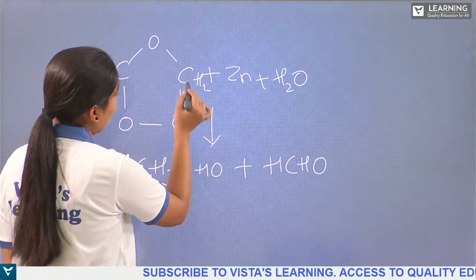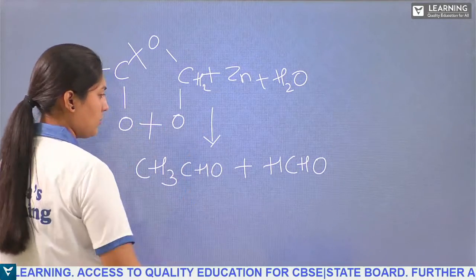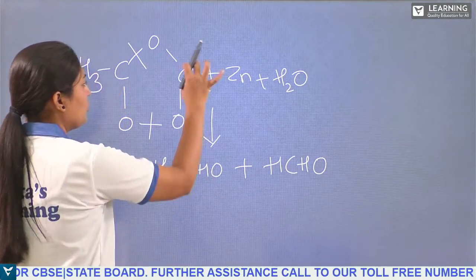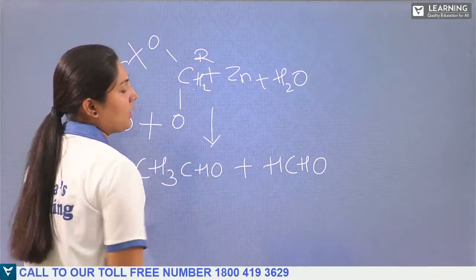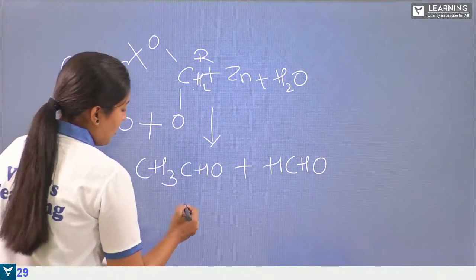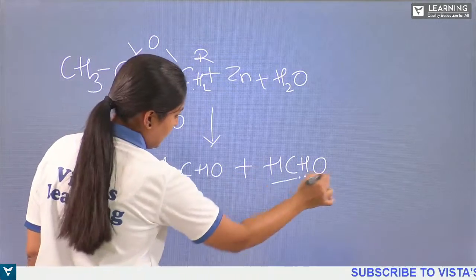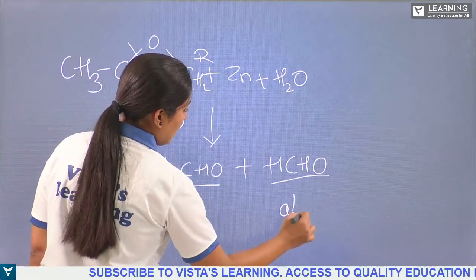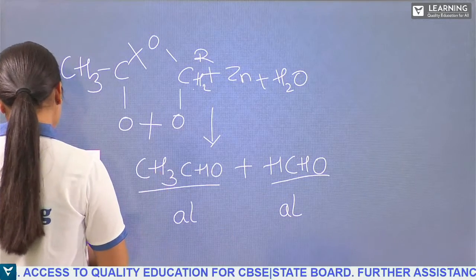So the other carbon atom, CH2, you will be having, right? So this CH2 will have one oxygen. The cleavage takes place like this and the other cleavage takes place and this oxygen will be taken out. So we'll be having the CH3CHO and HCHO. Two groups. If it is some other R group, then other than formaldehyde, we'll get the other R group alkyl aldehyde. So here it is methanal, this is the methanal, and this is the ethanal. So aldehyde you can represent with methanal or ethanal. So ozonolysis leads to this.